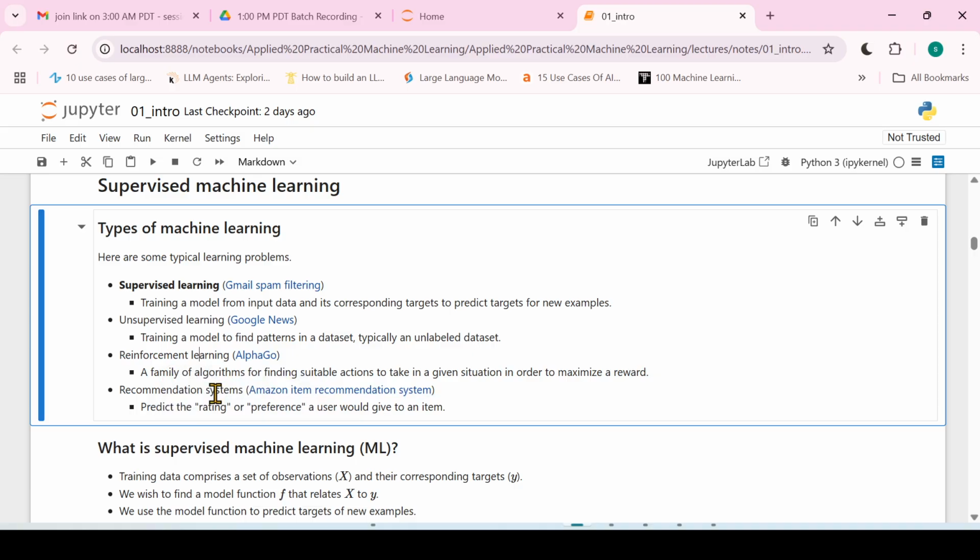Then the recommendation systems. Basically, we just discussed Netflix and Amazon. They work as recommendation systems. So Amazon, Netflix, LinkedIn, all these platforms use recommendation system techniques, right?